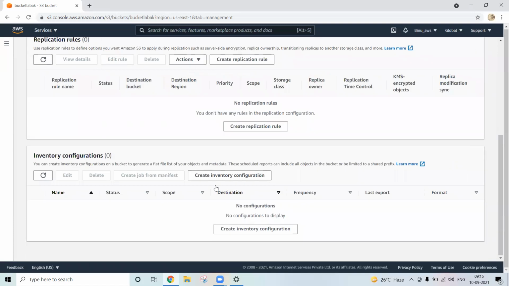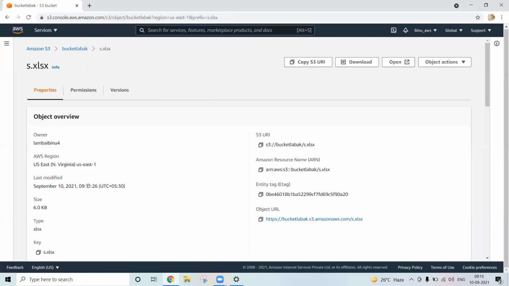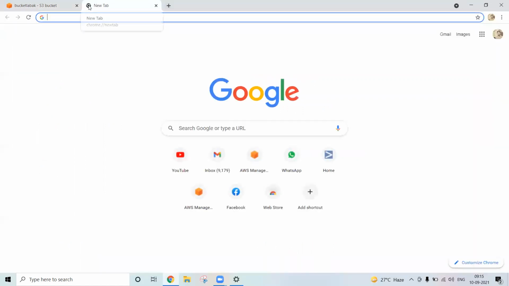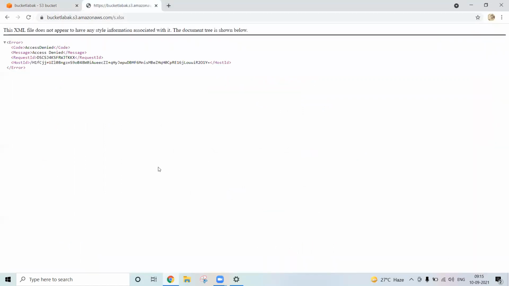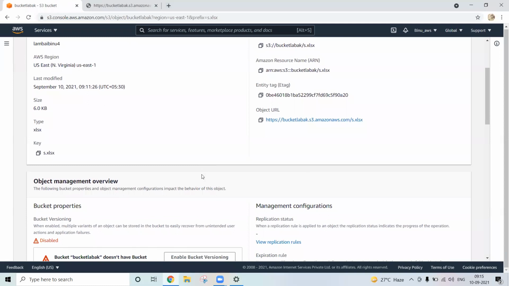Now coming to objects. These are the files. Once you click there, you can see the properties of the files: who the owner is, meaning who created this file, what the size is, what type of file it is, and what the URL is. Just copy this and paste it. It says access denied. I have allowed public access, but it still says access denied.